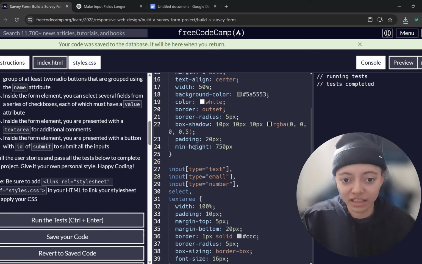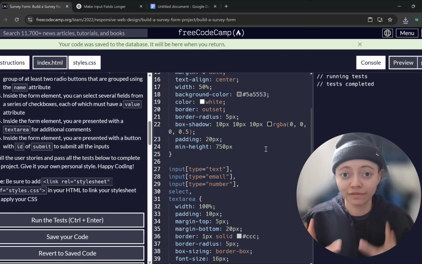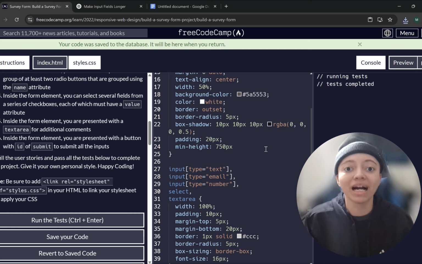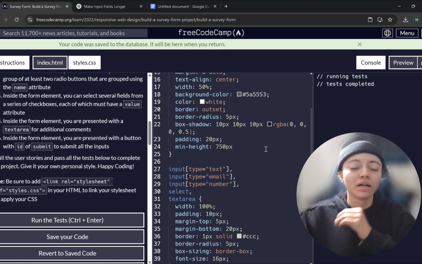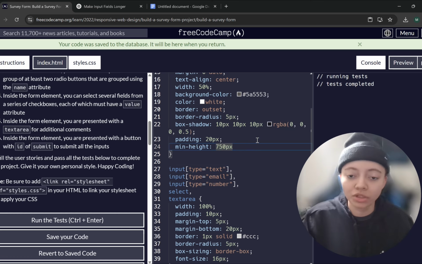And I did have to end up asking for help for this one because I couldn't understand how to make the border longer, because before I tried to use height, but I think my issue with height is that I put too small of whatever this is, like too small of px or too small of percentages, too small of vh, vw, whatever.